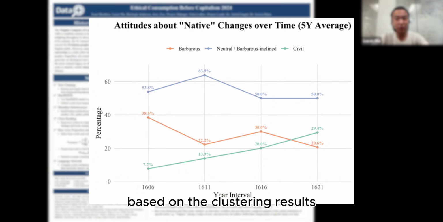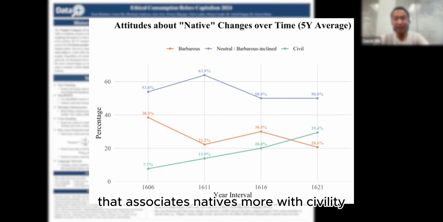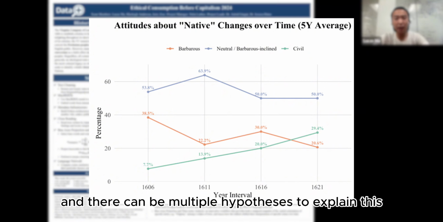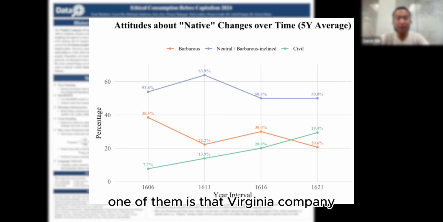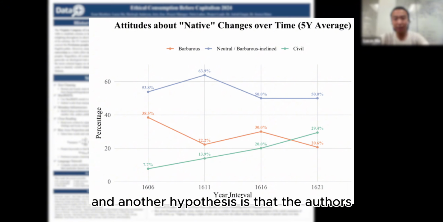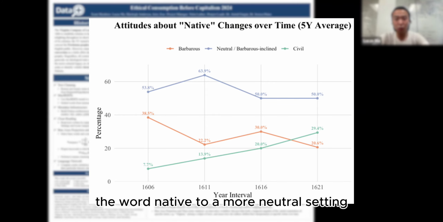Based on the clustering results, we can perform time series analysis by taking cross-sections of time. This graph shows the changes of attitudes towards the word native over time. We can see that the percentage of written work that associates natives more with civility actually increases over time, and there can be multiple hypotheses to explain this. One of them is that the Virginia Company is softening its tone when describing the native people, and another hypothesis is that the authors are describing the indigenous people using more pejorative terms, such as barbarian or savage, while leaving the word native to more neutral settings.